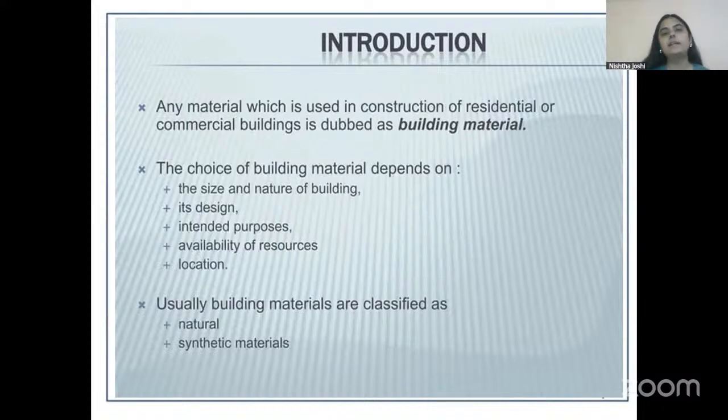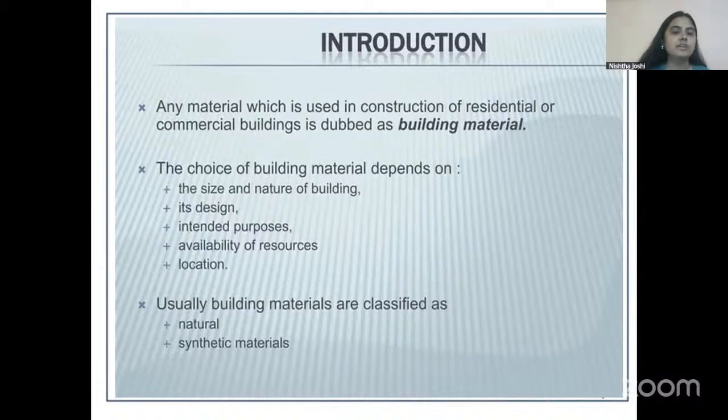Then, how do you select which material can be used in a particular place? You might be knowing that there are so many different building materials that are found globally. So, how do you decide which building material you will use in a particular place or in your project? So, choice of building material depends on multiple factors.